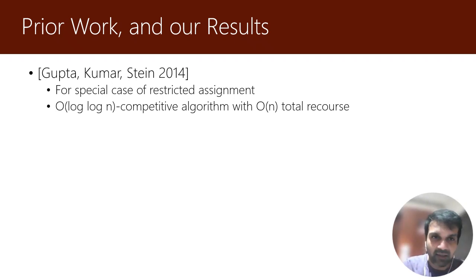And for this setup, the authors show an order log n competitive algorithm with a total recourse of order n, which means that after each new job arrival, we make a constant number of changes on average and maintain a competitive ratio which is significantly better than a purely online algorithm can achieve, which is order log n.